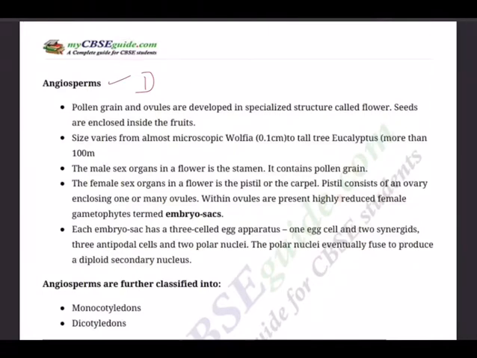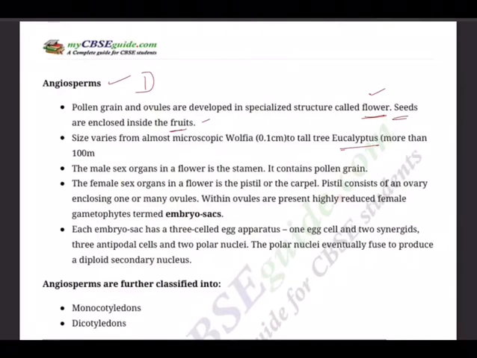That is, pollen grains and ovules are developed in a specialized structure called flower. So for the first time flower has come, flowering plants. That's why angiosperms are called flowering plants. Seeds are enclosed inside the fruits. Just now we said, what are seeds? Developed ovule is a seed. What about fruit? Developed ovary is a fruit. Size varies from almost microscopic Wolffia, 0.1 centimeter, to tall trees such as eucalyptus, more than 100 meters. In our campus also many eucalyptus are there.